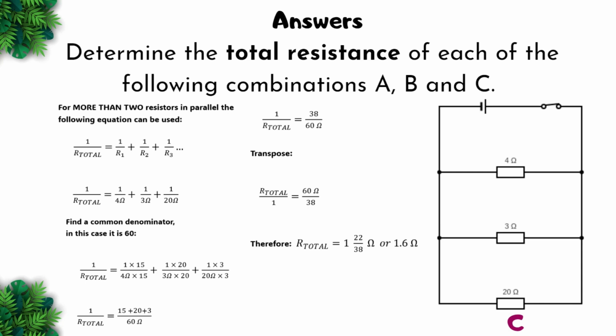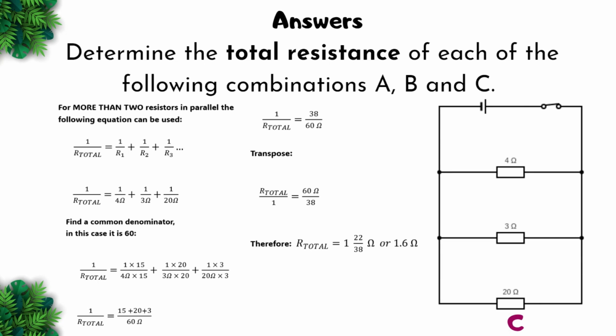And for the final answer, C, for more than 2 resistors in parallel, the following equation has to be used, where we have 1 over R total is equal to 1 over R1 plus 1 over R2 plus 1 over R3. We plug in the values of our resistors, which is 4 ohms, 3 ohms, and 20 ohms, all under 1. We find a common denominator.